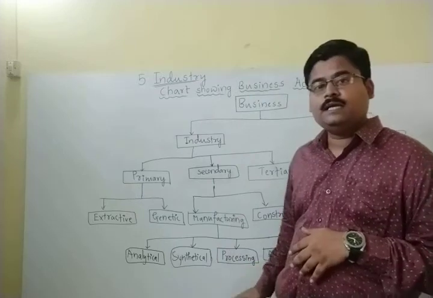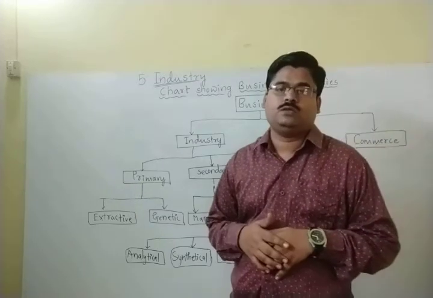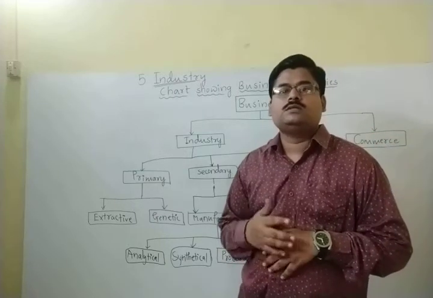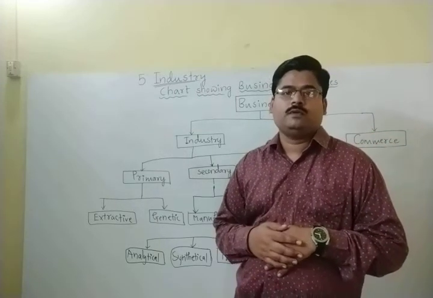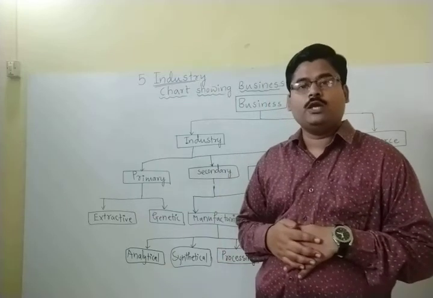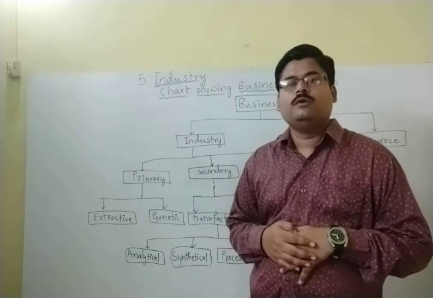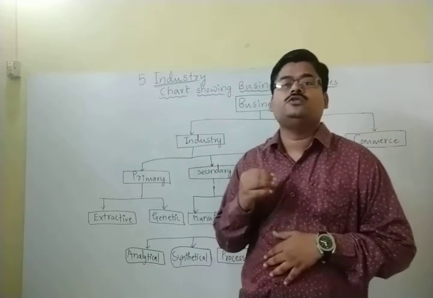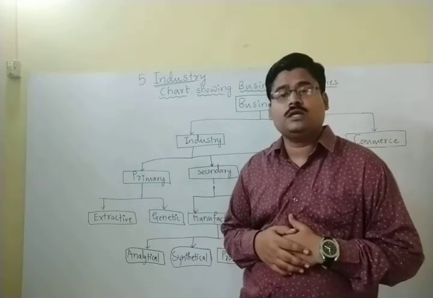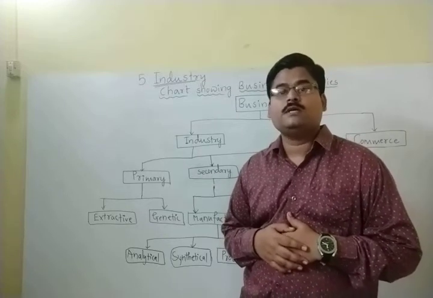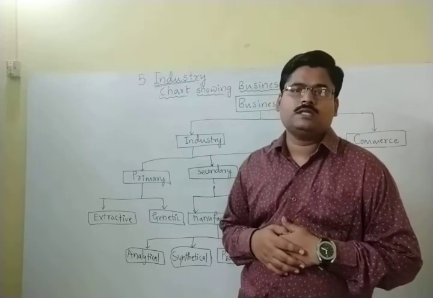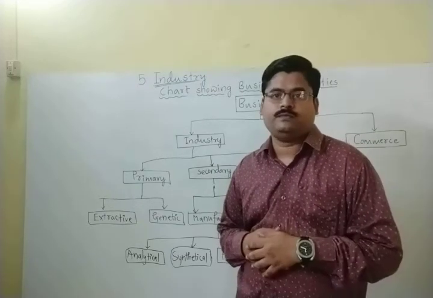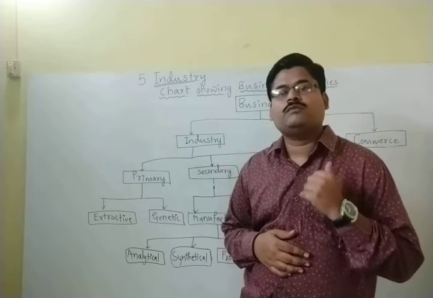And next thing is the processing industries. Processing industries in the sense, they are going to involve series of stages of production by involving some series of processing activities. Best example can be sugar industries. If you see the sugar industries, there are several stages involved, and all those stages are involving some sort of processing activities. Take the example of the sugar industry.